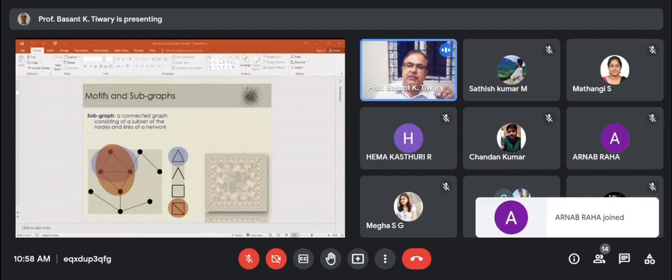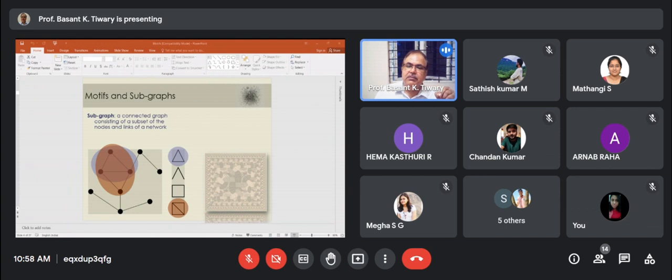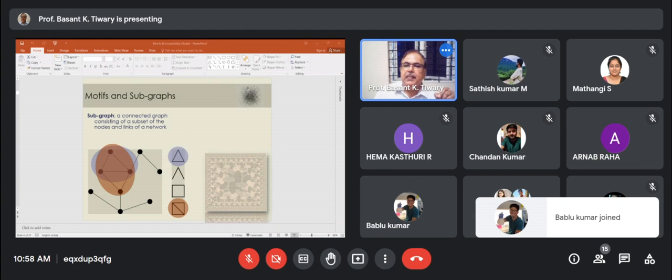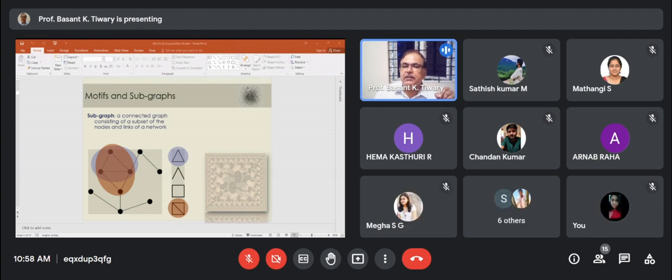So for example, this triangular structure is a subset, consisting of 3 nodes, and the 3 nodes are connected by edges. So this triangular structure is a subgraph. Similarly, this parallelogram kind of pattern is also a subgraph.